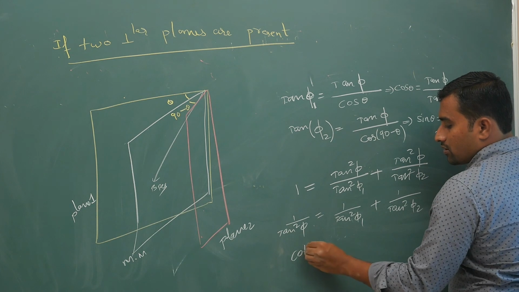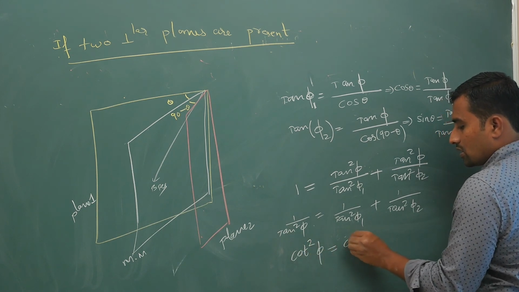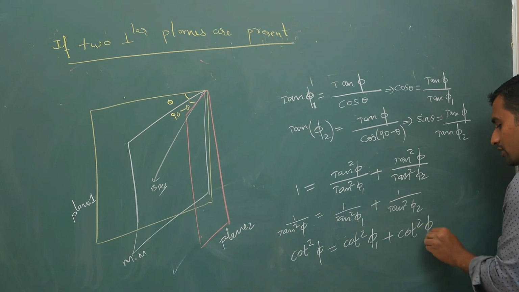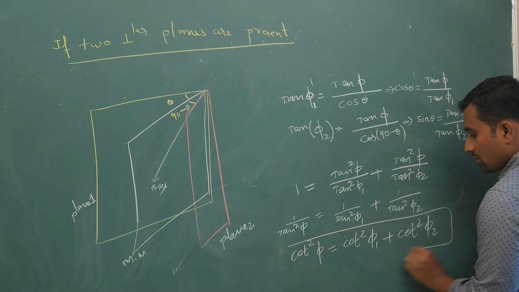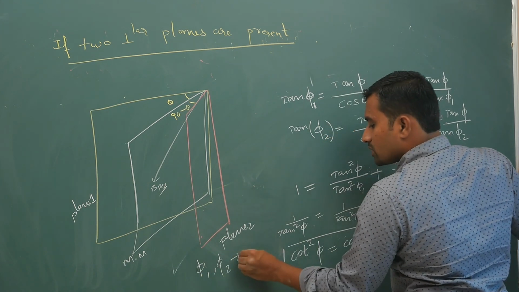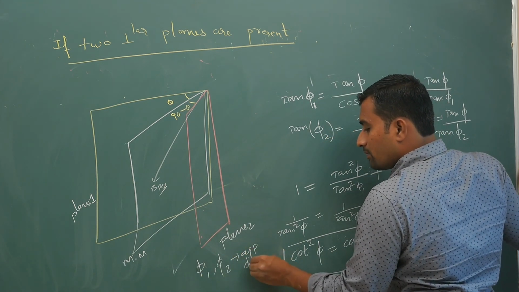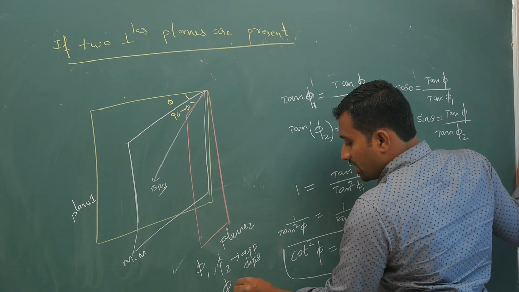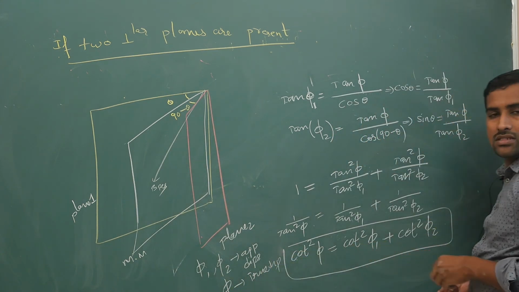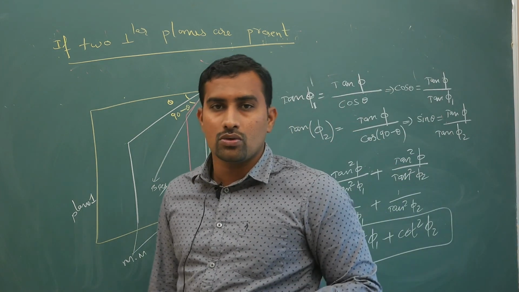So cot square phi equals cot square phi 1 plus cot square phi 2. Phi 1 and phi 2 are apparent dips in mutually perpendicular planes, and phi is the true dip. Based on this relation they will ask simple questions. You must be able to do it.